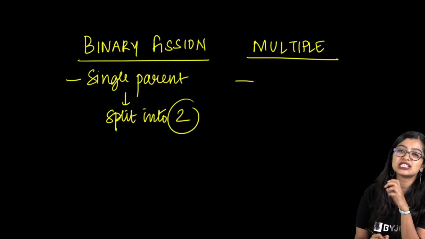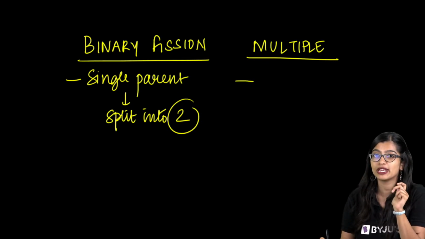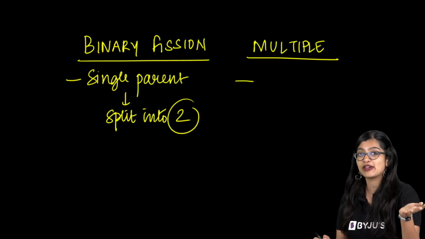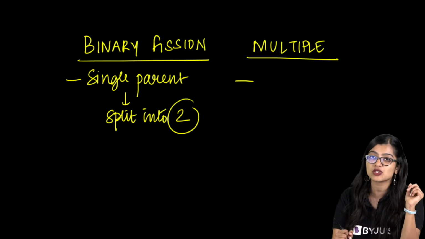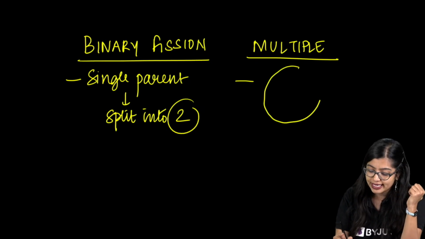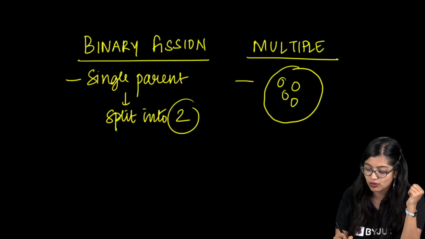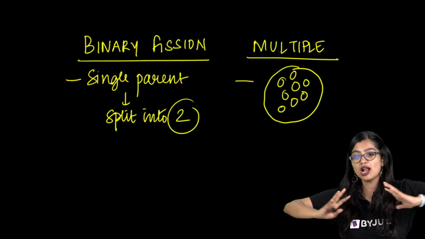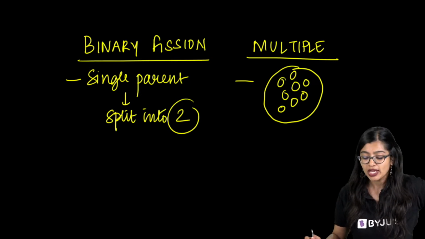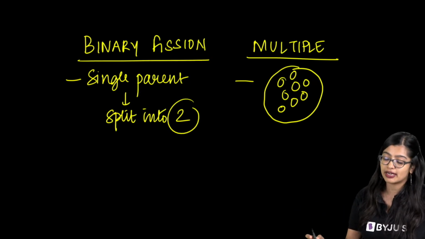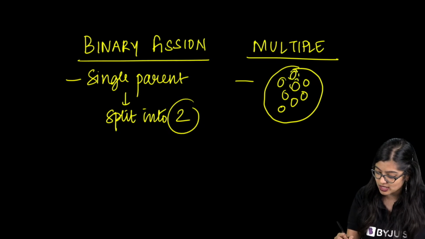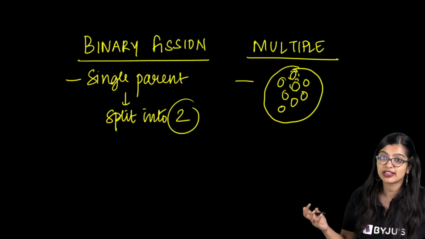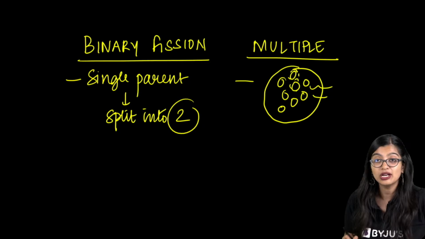Now, multiple fission is a special kind of fission that we normally observe sometimes during unfavorable conditions. Like in the case of Plasmodium, the nucleus will undergo division, and there will be many nuclei inside, but they'll all be enclosed within a cyst, with little cytoplasm surrounding it. When the conditions become favorable, this will break.